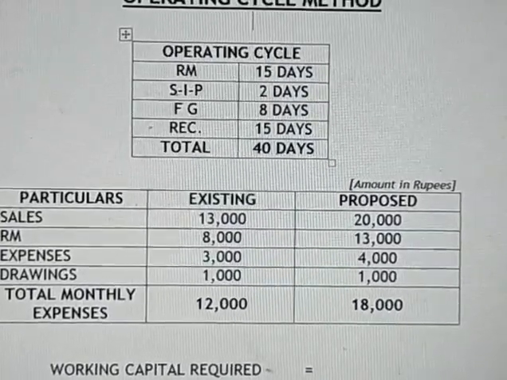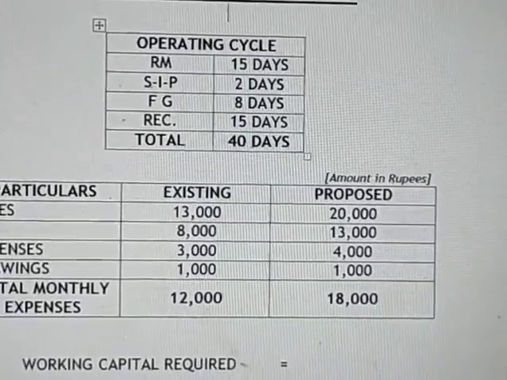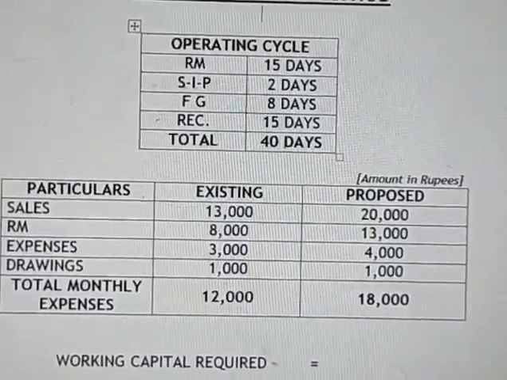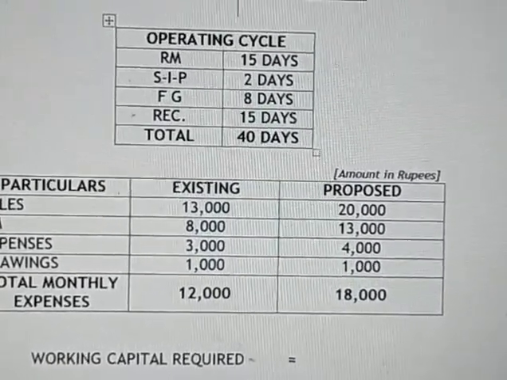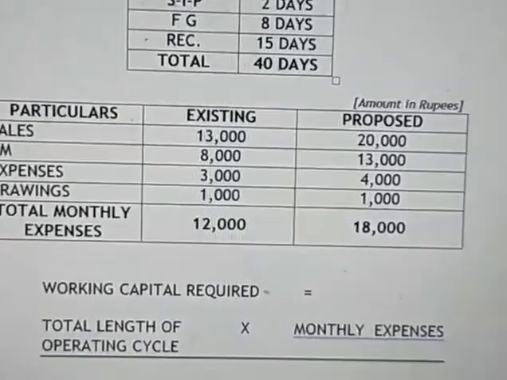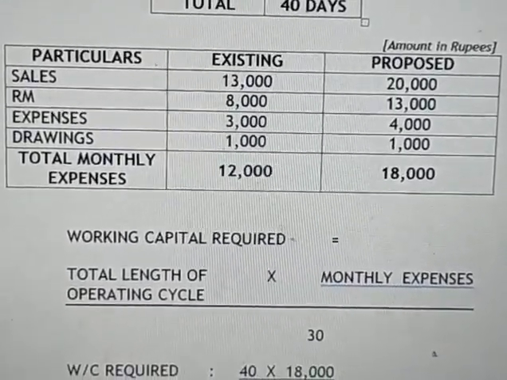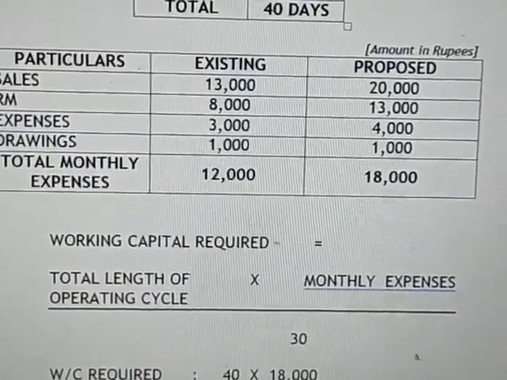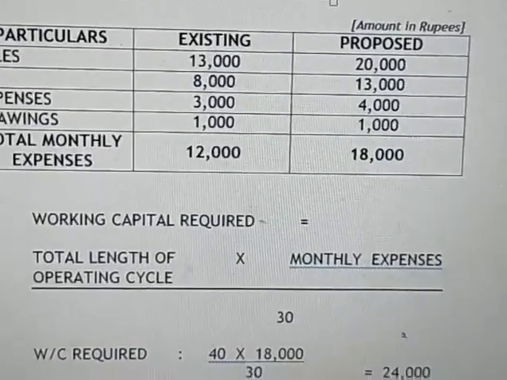Raw materials, so out of sales the raw materials proposed will be 13,000, 4,000 and 1,000, that is expenses as well as drawings. So total monthly expenses he proposed is 18,000. So let us calculate working capital required. Total length of operating cycle into monthly expenses divided by 30, so that we will get per month.